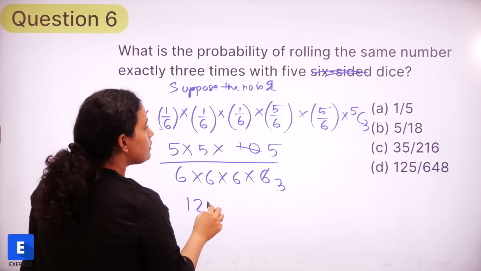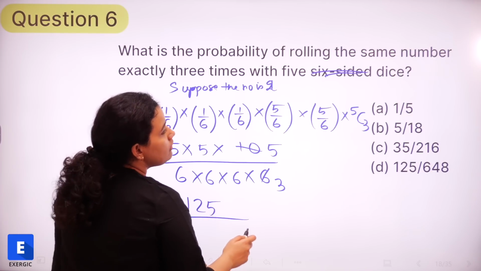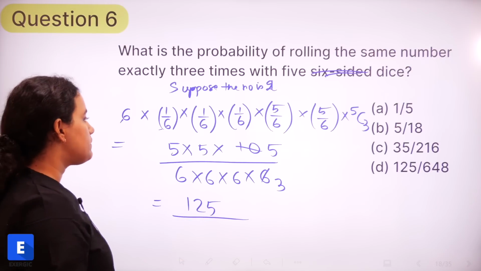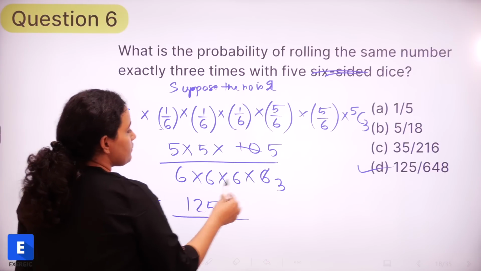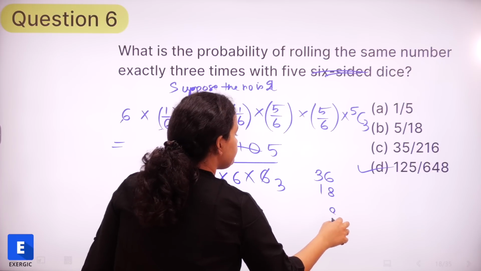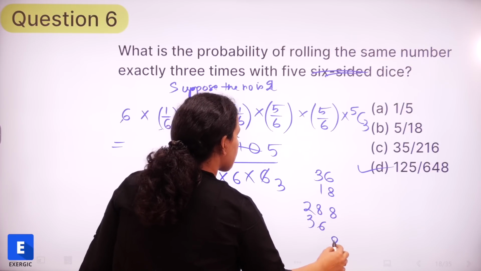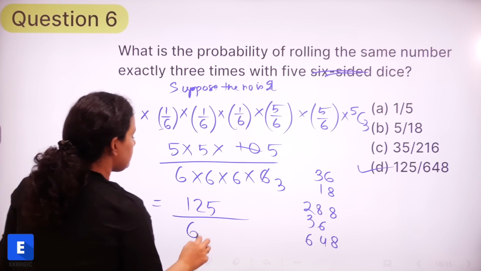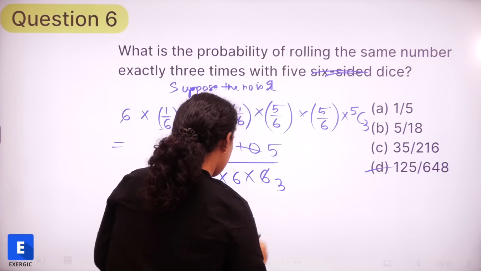So 125 divided by 36 into 18. From the options, we can actually select this right away, but let us simplify also. 36 into 18 is 648. So this is the final required answer.